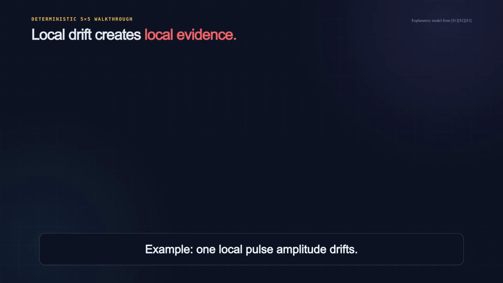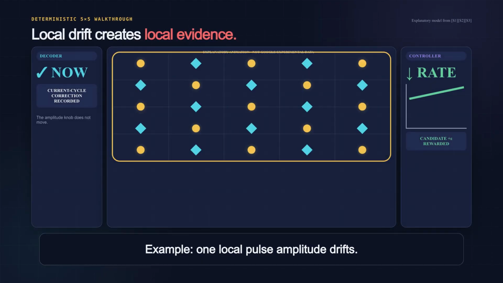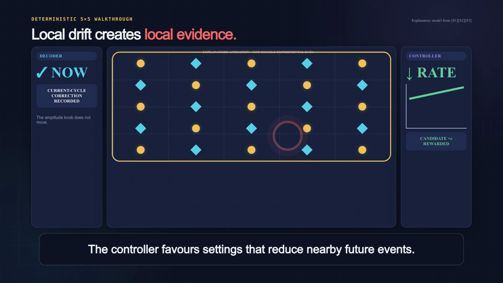Picture a simplified 5x5 lattice. One local pulse amplitude drifts, and red detection events cluster nearby. The decoder can still infer a correction for the present logical error. The controller compares tiny candidate adjustments and favors the one that makes those nearby events less frequent. This is an explanatory animation, not a reproduction of Google's experiment. That is the aha moment: correct the symptom, then tune the cause.